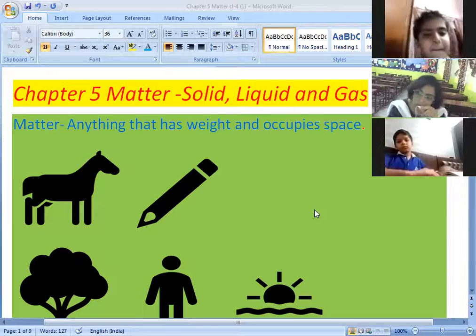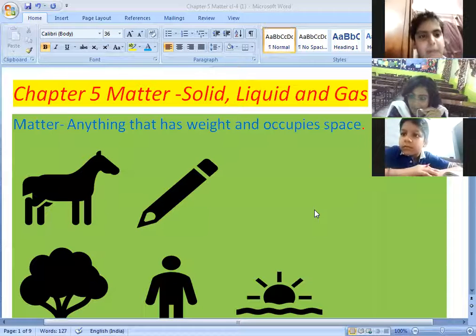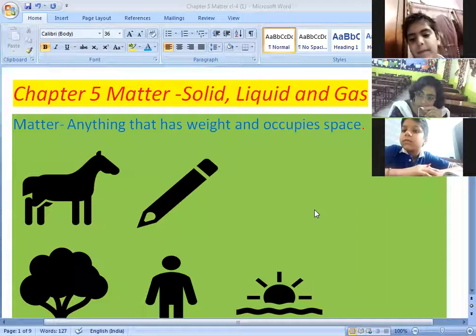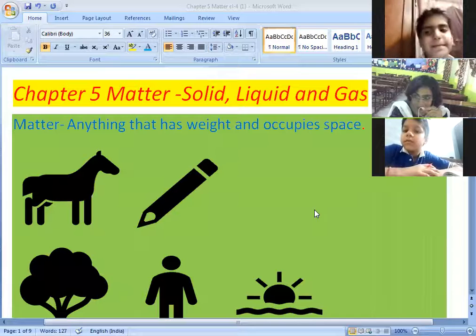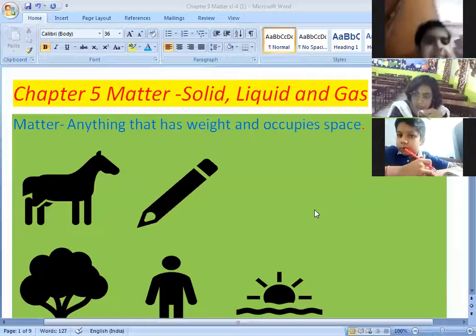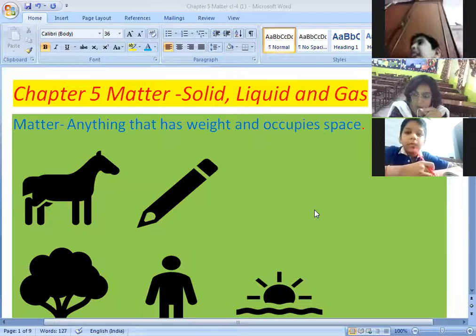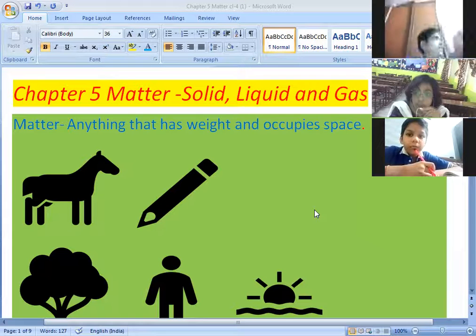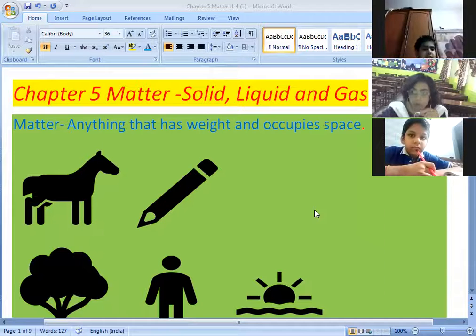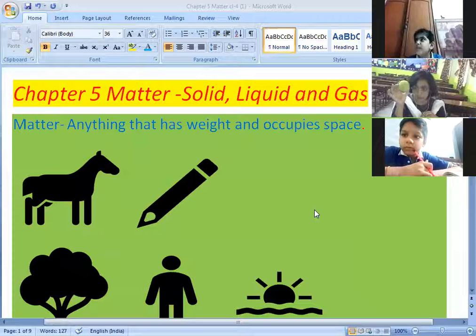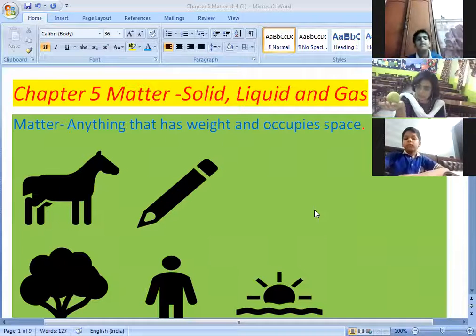Why do we call them matter? Because matter is anything which has weight and occupies space. Everything is a matter because it is having weight and occupying space. Suppose I am holding this ball in my hand. This ball is having some weight, and if I keep it on my palm or on the table, it will occupy some space, right? So this ball is a matter.